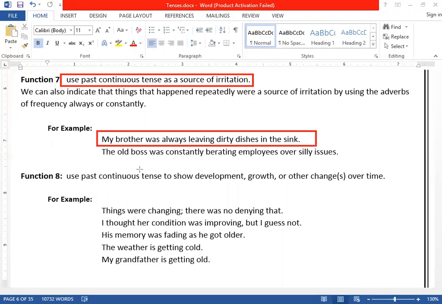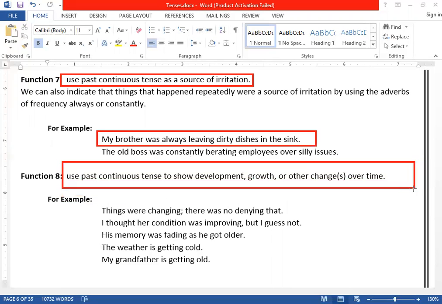Usage number 8 is a very important one. It is used to show development. Whenever you want to talk about development, we use past continuous tense. It can be gradual development, gradual growth, or any gradual changes. For example, if I say the weather is getting hot day by day, it's a gradual change.